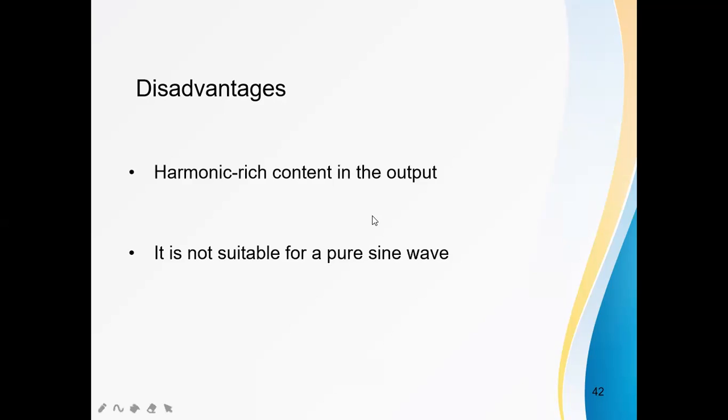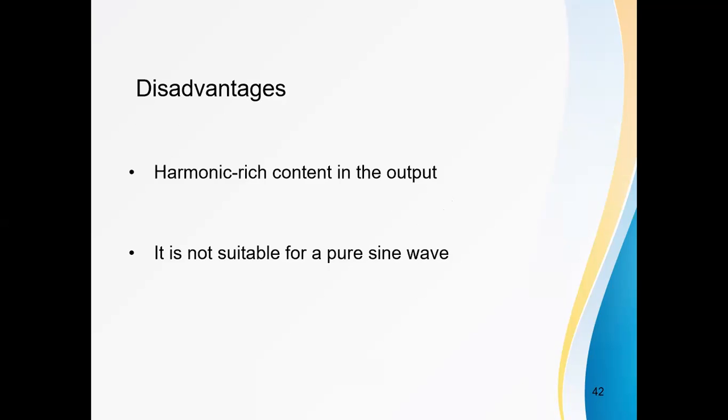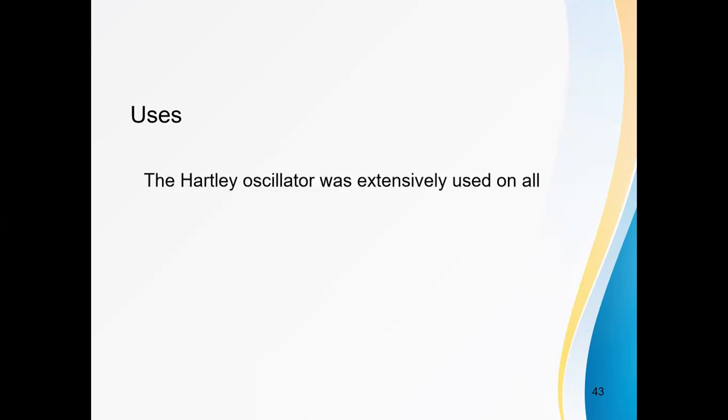Harmonics in the output means the output is not a pure sine wave, so to generate a pure sine wave, the Hartley oscillator is not a good circuit to use. These are the disadvantages. What are the uses? Already I said this oscillator is used as a local oscillator in radio receivers.